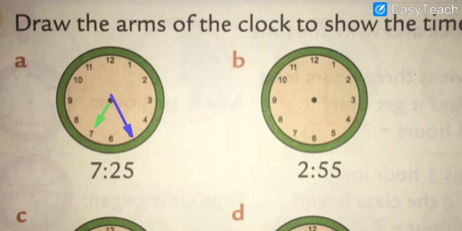The next time is 2:55. Our hour hand is on 2, and 55 minutes means where? On 11. So now I am going to draw it for you. Here is the hour hand on 2, and then the minute hand on 55. Got my points, my dear students? 55 is which hand? Minute hand.